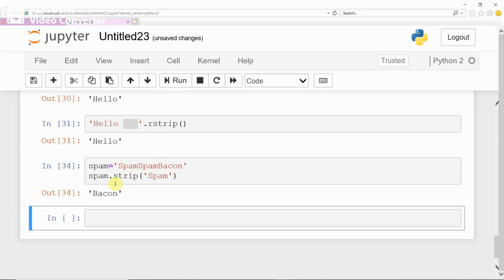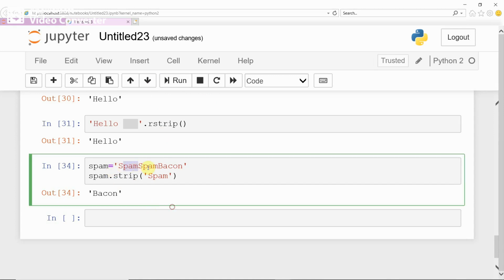See, spam is removed, spam is stripped, and you get only bacon. Removing a particular string is also possible by using strip. Which string you want to remove, that you have to give as argument.